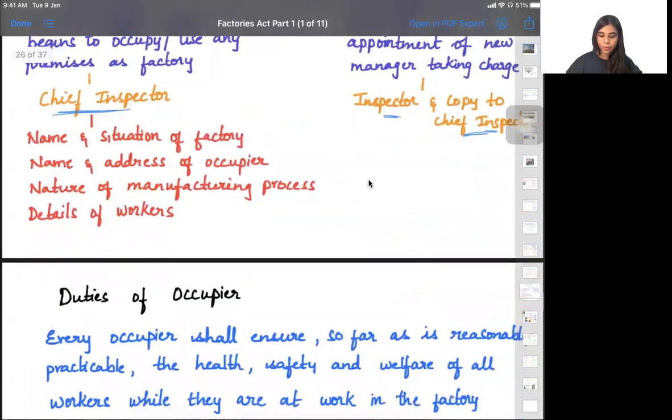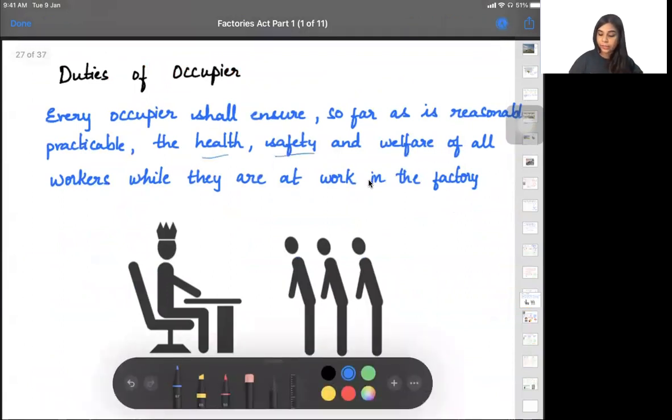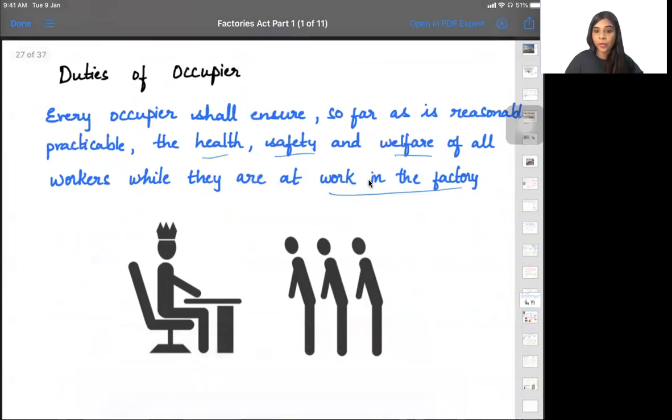Moving ahead, we are going to talk about the duties of the occupier, which I already told you. The occupier will make sure that the health, safety and welfare of the workers are maintained whenever they are working in the factory. That is the reason we need to know who is an occupier, because he is responsible for these particular things. Yes, ma'am.